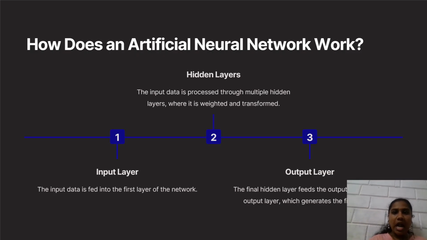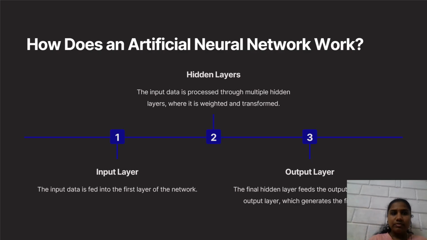Now let's see how an artificial neural network works. In an artificial neural network, the input layer data is fed into the first layer of the network. That is, in the input layer, the input is provided by the programmer. Hidden layer. The input passes through multiple hidden layers where it is weighed and transformed. Output layer. The final hidden layer feeds the output to the output layer, which generates the final output.